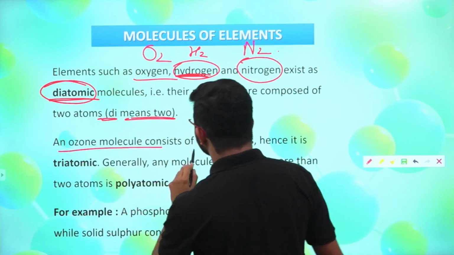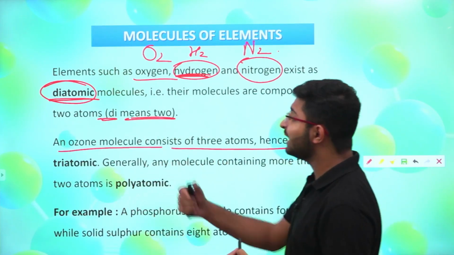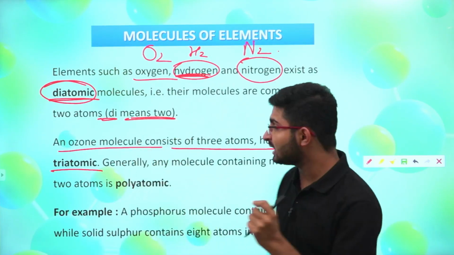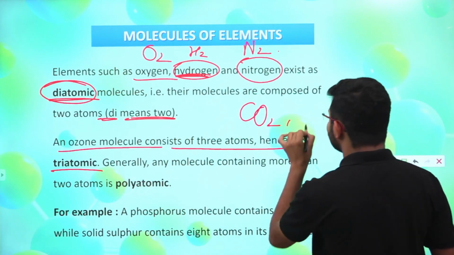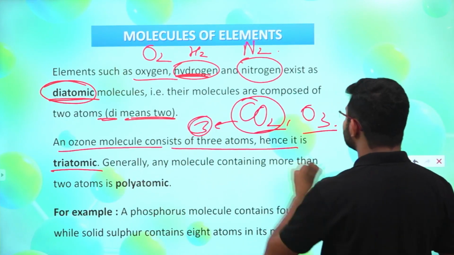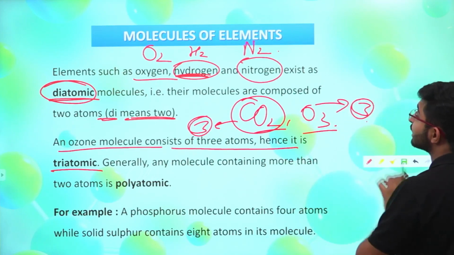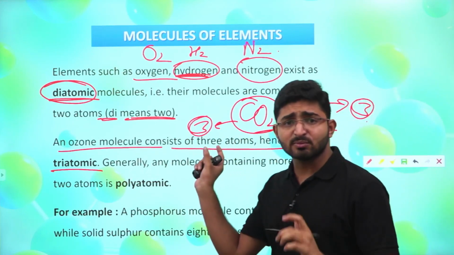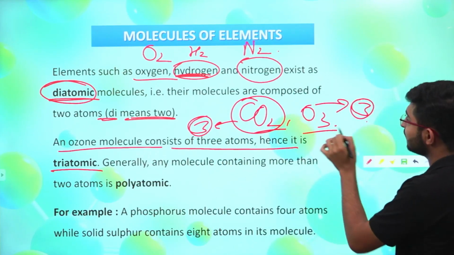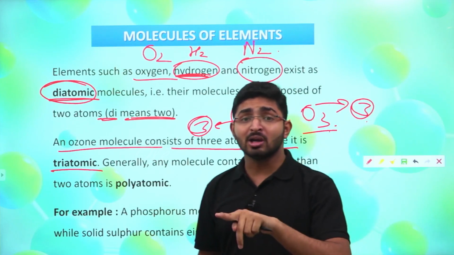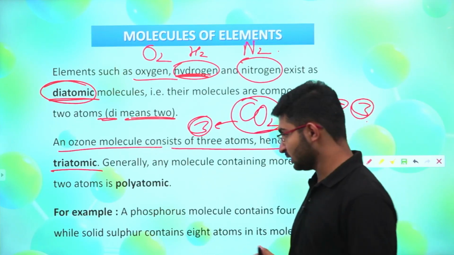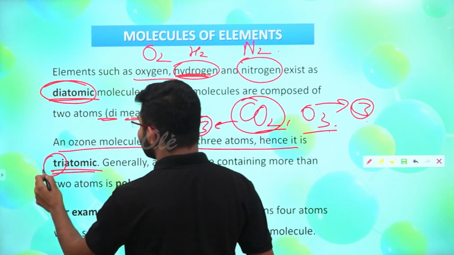Next, an ozone molecule consists of 3 atoms, hence it is triatomic. So whenever I am taking the case of any molecule which has 3 atoms in it, like CO2 or O3, here you can see total 3 atoms are there. In CO2 there are 3 atoms but of different elements, 1 of carbon and 2 of oxygen. In O3 all the 3 atoms are of oxygen, but the molecule will be called a triatomic molecule. Why? Because we have in total 3 atoms over there, right? Where triatomic, in which tri means 3.